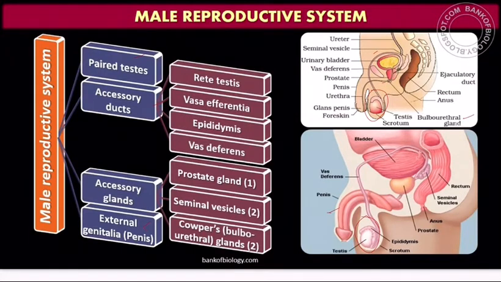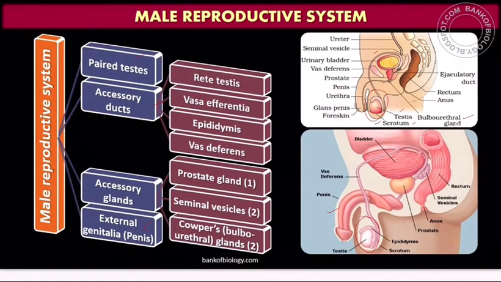Basically, all healthy human males have a pair of testes situated outside the abdomen in a bag-like structure called the scrotum. The scrotum is a muscular structure, and the testes, which are the male reproductive organs, two in number, are located in the scrotum outside the abdominal cavity. There is a reason for this.